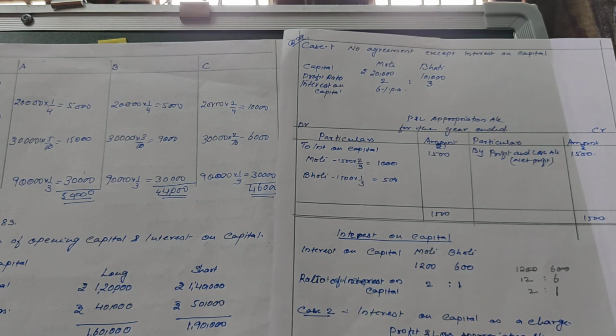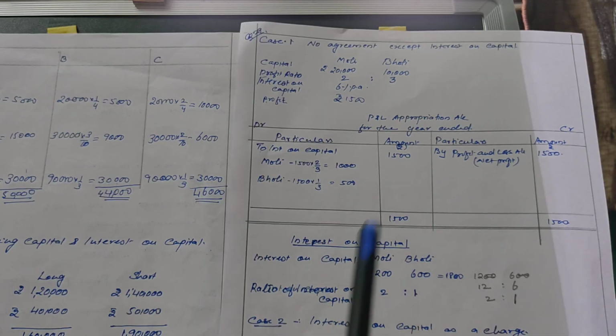So first, what is the difference between appropriation and charge? Appropriation will be given only when there is profit, but a charge is to be given even though the firm is having a loss. That means it is compulsory that if it is a charge, we have to allow the interest on capital.